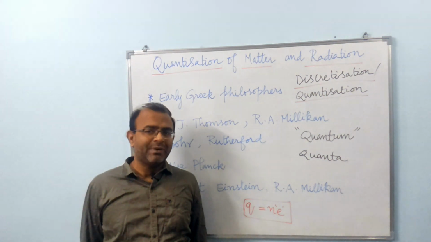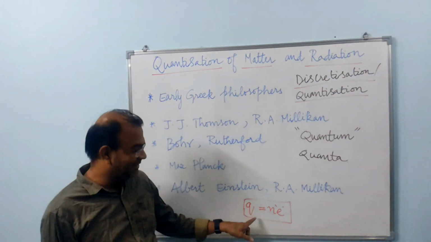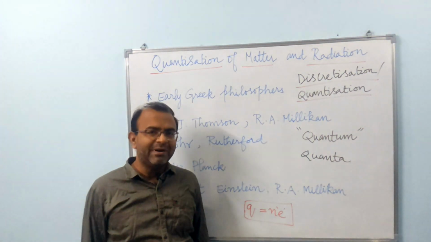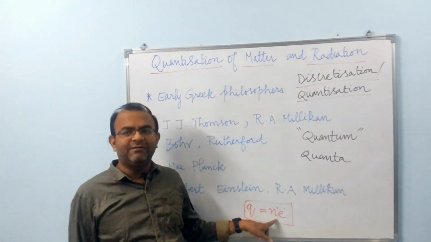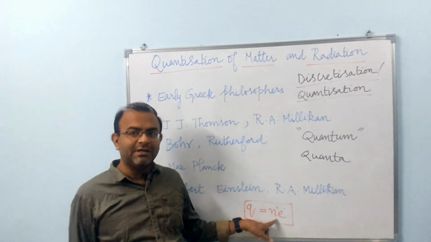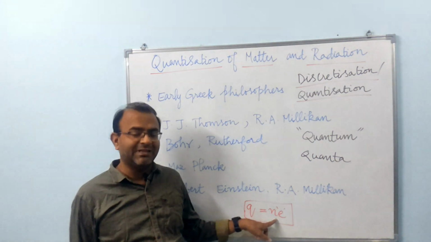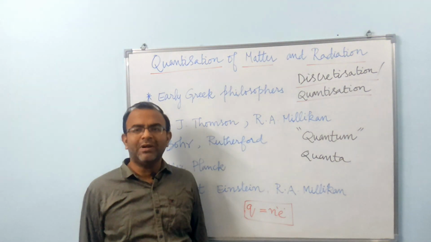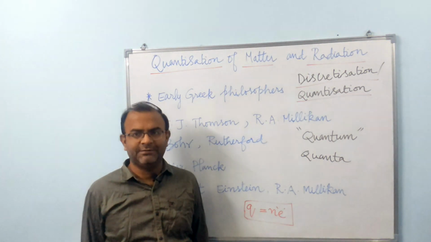The electrons were known by then, and so he learned that charge also is quantized. This equation refers to that. The fundamental quantum of charge is e, which happens to be the magnitude of the charge of the electron as well, albeit with a negative sign. So he could express the charge of any other object in terms of the electron charge.